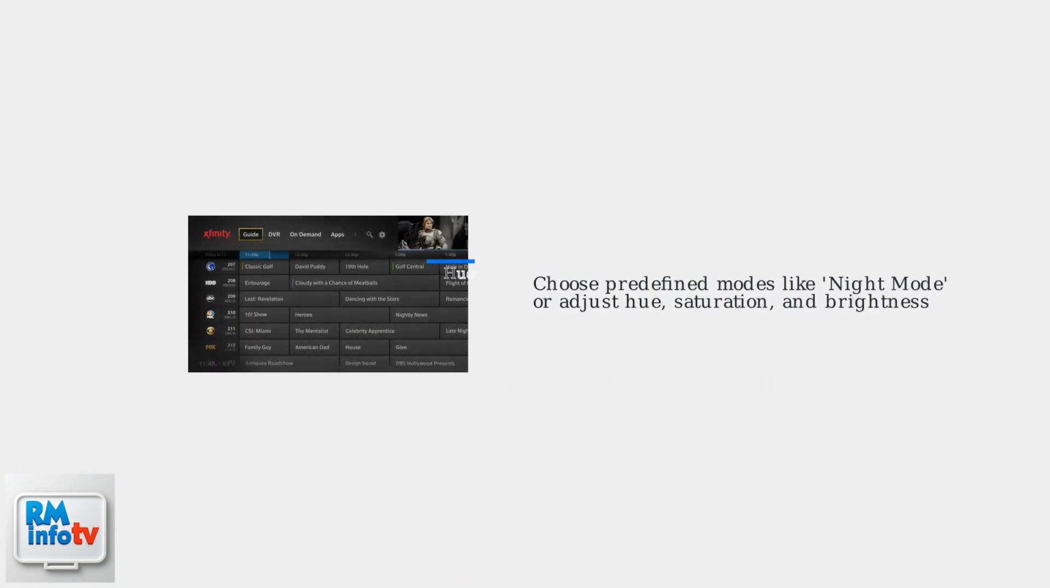Here, choose from predefined modes like Night Mode for dark themes, or use manual sliders to adjust hue, saturation, and brightness. The latest updates in the Xfinity app version 7.8.0, released in October 2025, enhance guide color options. Users can now access a personalized themes menu directly from the guide interface for real-time adjustments.